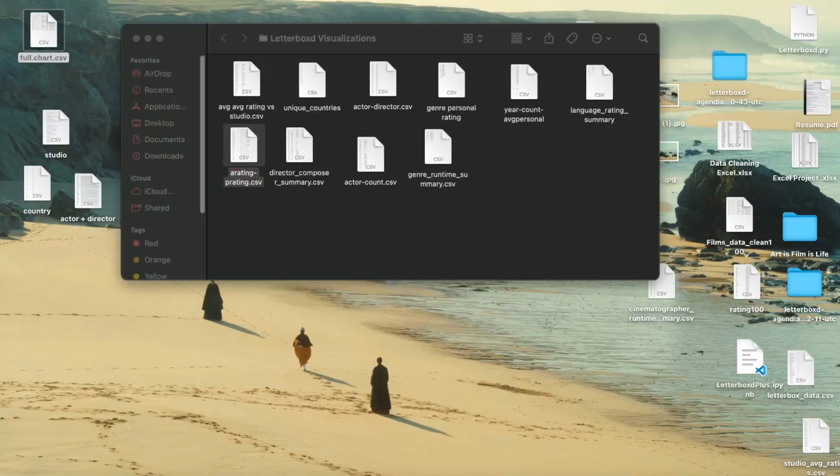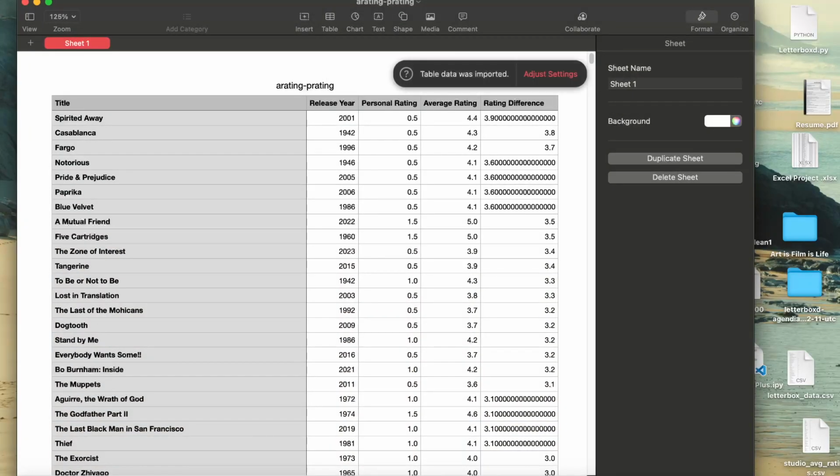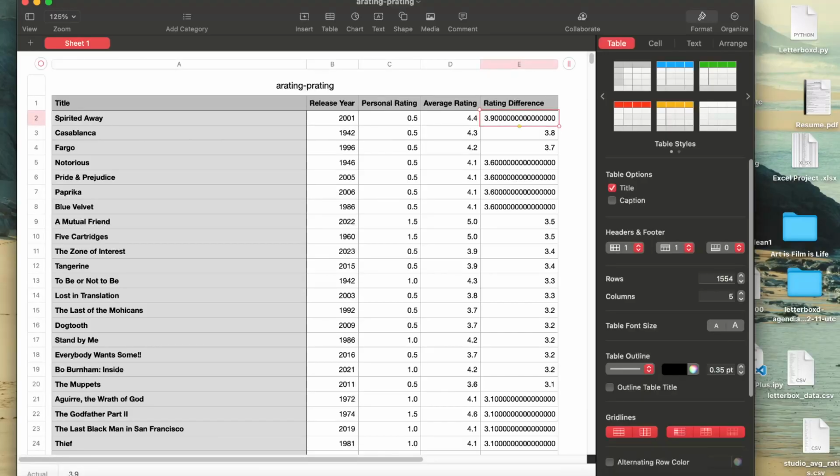Like this one is to compare my rating for every movie to the average rating for every movie and the difference between them. But the only problem with this is that the difference is only positive. So no matter if my rating is higher or lower, it'll just state the difference. For this one right here, it won't say minus 3.9 points lower. It'll just say 3.9.